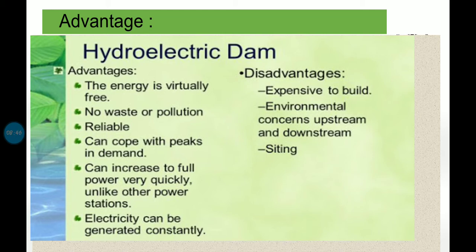Alright. The disadvantage is that it is very expensive to build a dam, first of all, right? So that is one of the disadvantages. And second is environmental concern upstream and downstream. And third is setting. Where should the dam be located? There should be a place where water can be stored in such a great amount, and then the dam should be built, and then the hydroelectric power plant should be set up. So all this leads to some disadvantages for generating electricity through water.